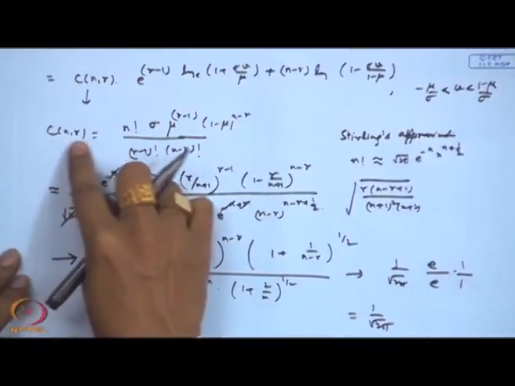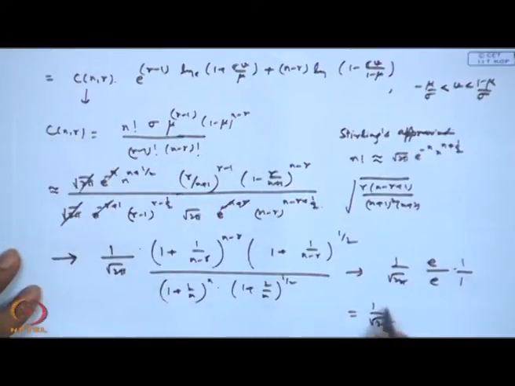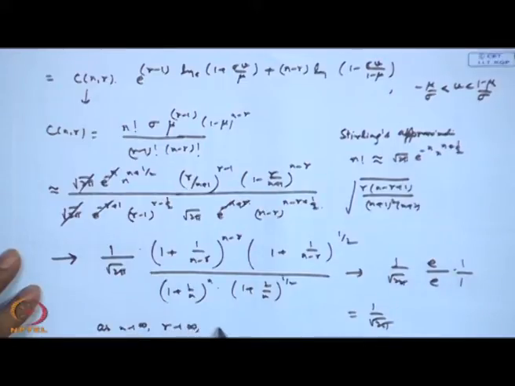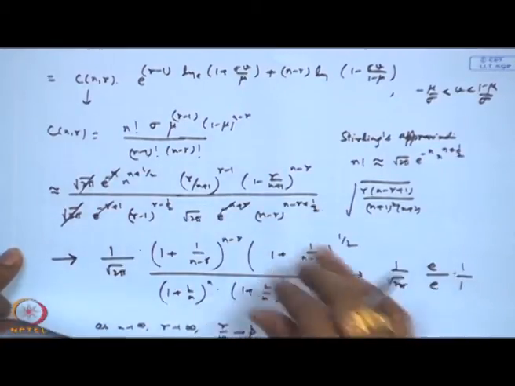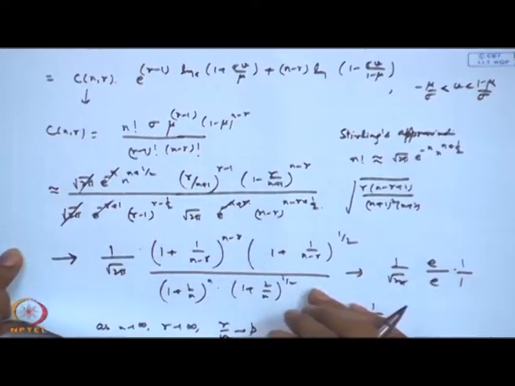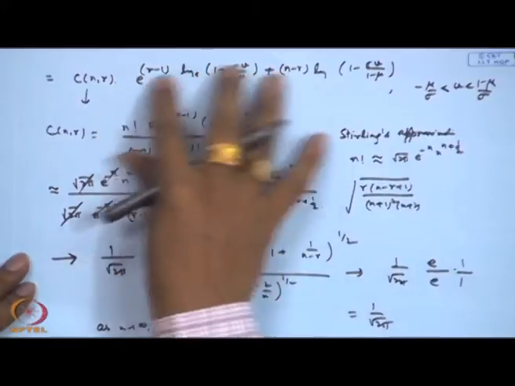So, this coefficient C n,r converges to this as n tends to infinity, r tends to infinity, such that r by n tends to p. Of course, r by n has not played a role here, because all the terms are not coming in that particular fashion. Now, let us look at this part.